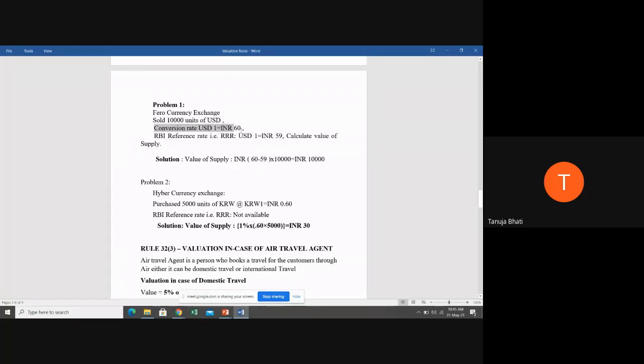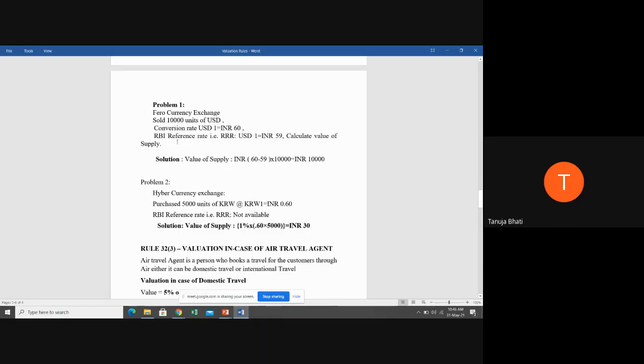So 1 USD is 60 rupees in Indian currency. RBI reference rate is USD 1 equals INR 59. So as per RBI, the exchange rate for 1 USD is 59 Indian rupees. Calculate the value of supply.